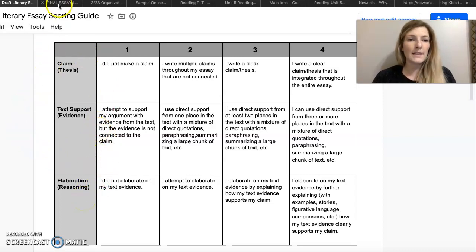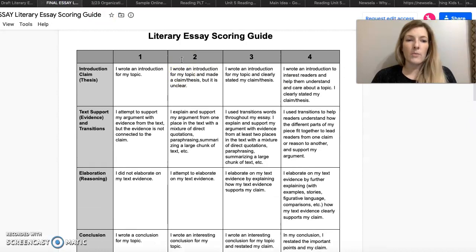So for your final essay, it's a little bit more. It's the same three pieces, but it's a little bit more intense because we've been working with this. We've been writing them for like the last month, basically. So we're going to take one of those essays and really push ourselves to make it a high quality middle school level essay. The thesis part that was on the draft one, the difference is that it has a whole introduction to go along with it. And we're already ahead of the game because we talked about creating strong hooks and leading into your thesis statement. So you should already have that done. Basically, all you'll need to do is just rewrite that.